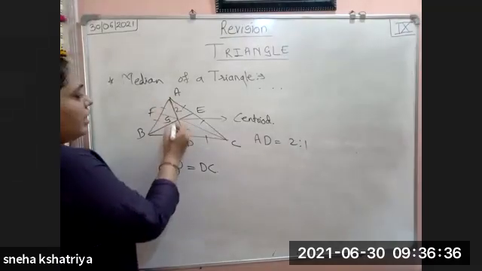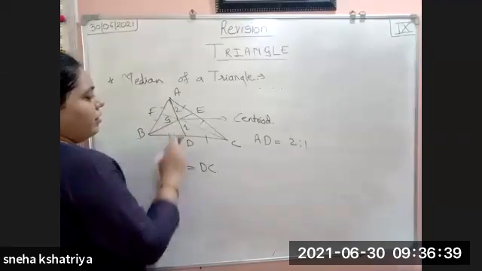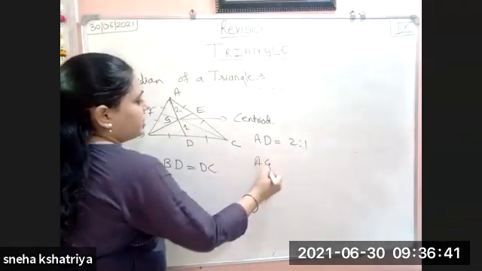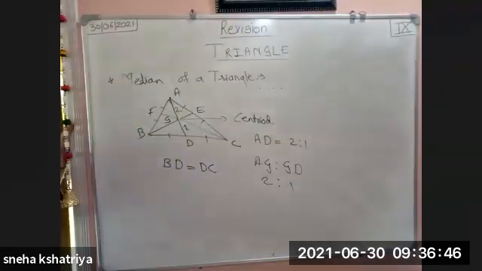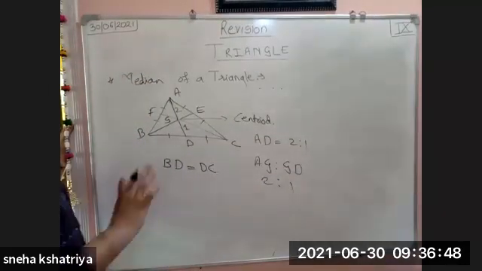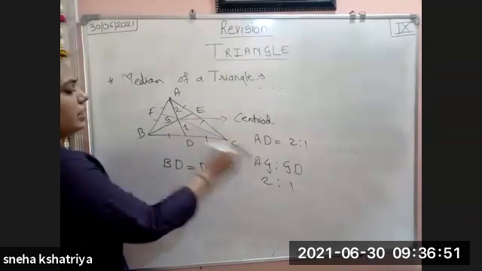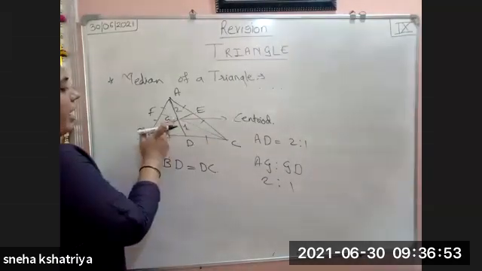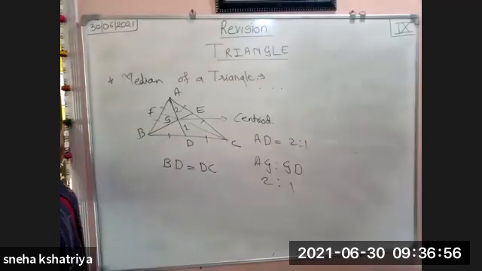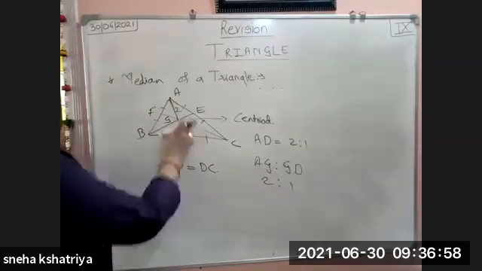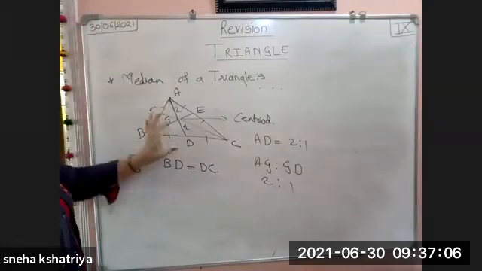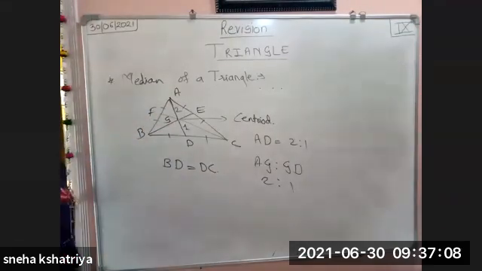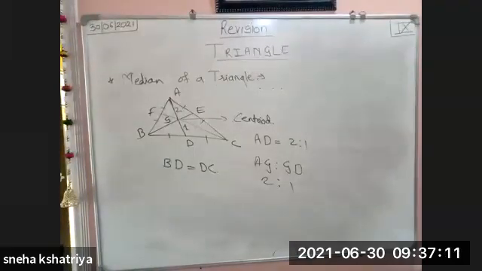So AG to GD is in the ratio 2:1. Similarly, BG to GE is again 2:1, and CG to GF is again 2:1. So all the medians which cut each other come in the ratio 2:1. Above is 2 parts, then below is 1 part, like this. So these are the basics of triangles.